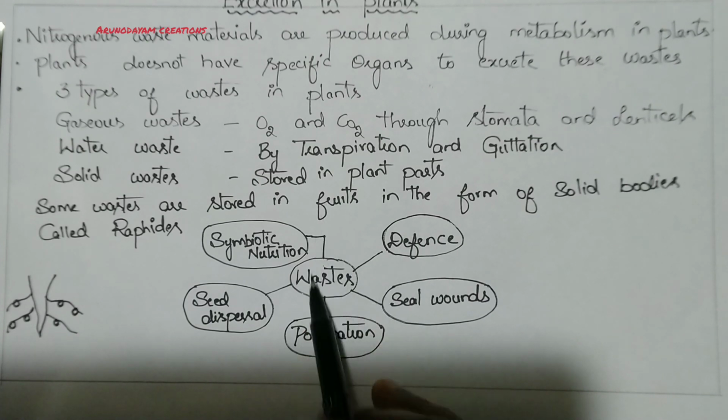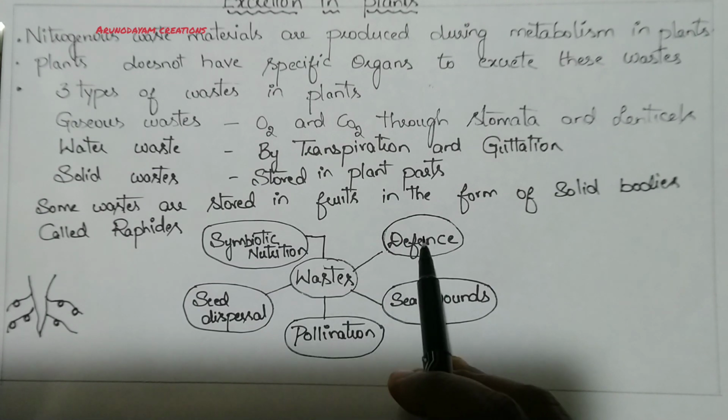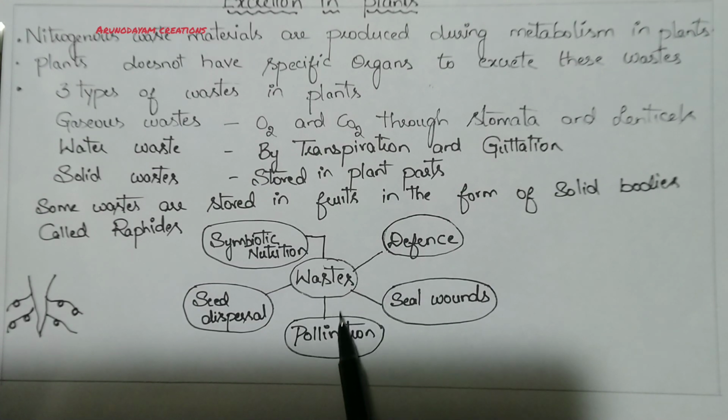So plants are using the waste materials for their defensive mechanism. And sometimes plants use their waste materials to seal their wounds. For example, gum. If a plant has any injury, it will produce gum and seal its wounds. In order to repair their wounds, they will use that waste material. Gum is actually a waste material. It is useful for sealing the wounds and also prevents the entry of harmful microorganisms.